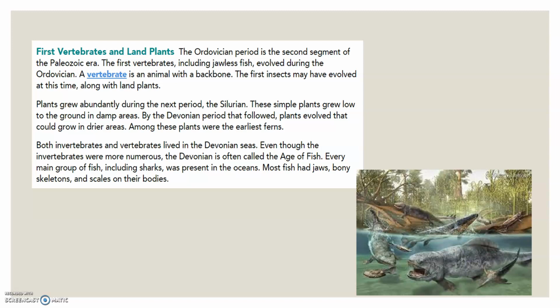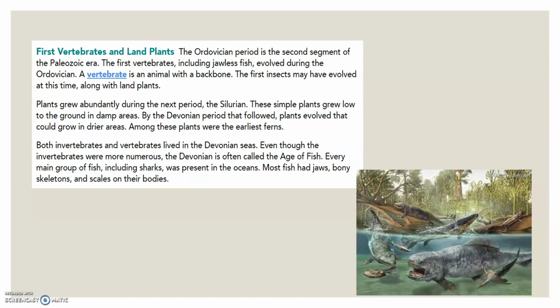Plants grew abundantly during the next period, which was Silurian. These simple plants grew low to the ground in damp areas. By the time we get to the Devonian period that followed, plants evolved that could grow in drier areas. So, because of this, they were now diversifying so that they weren't just near swamps or bodies of water. So, here were our first ferns.